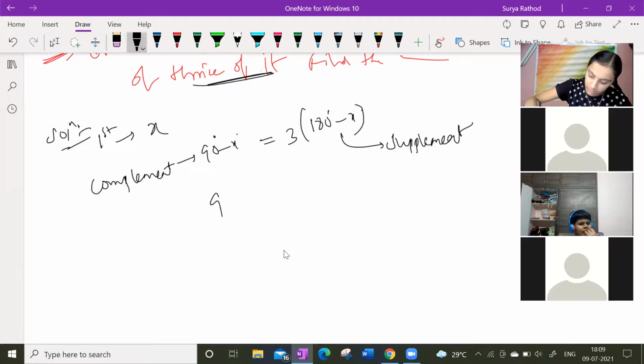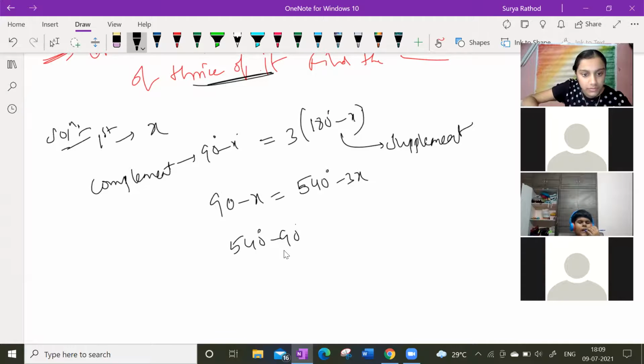Very simple question, logic. 90 minus x equals 3 into 180 minus x. So 3 into 180, how much? 540 minus 3x. So 540 degrees minus 90 degrees, minus x plus 3x. So minus 3x and plus x. I'm shifting this side and 90 this side.